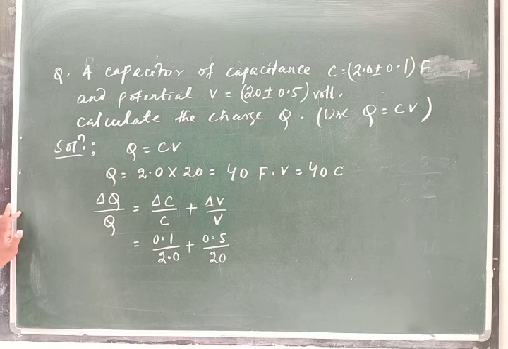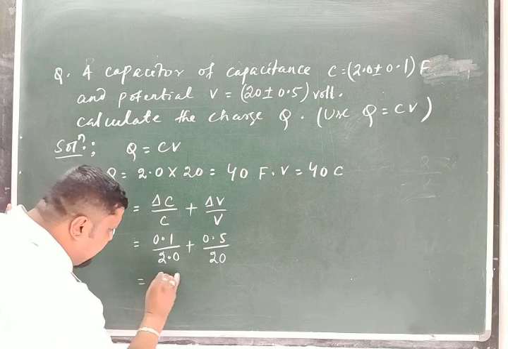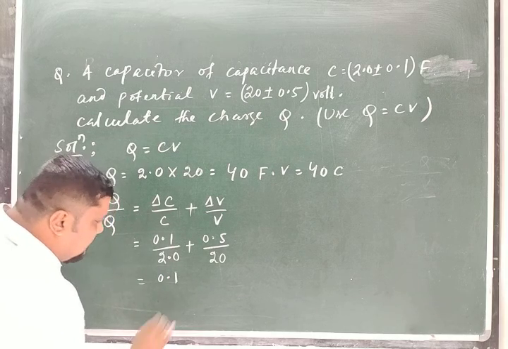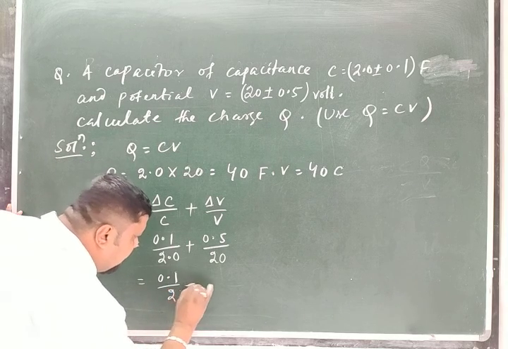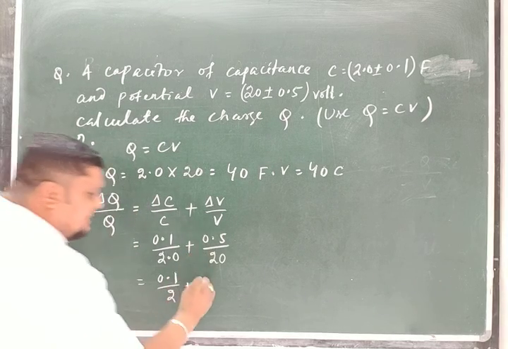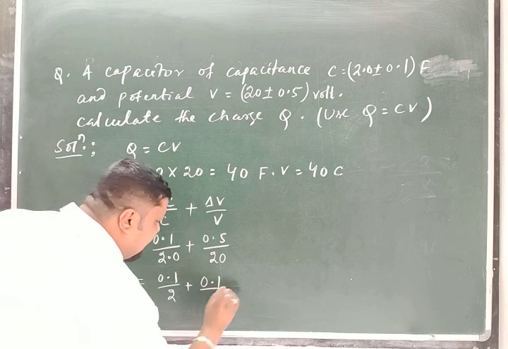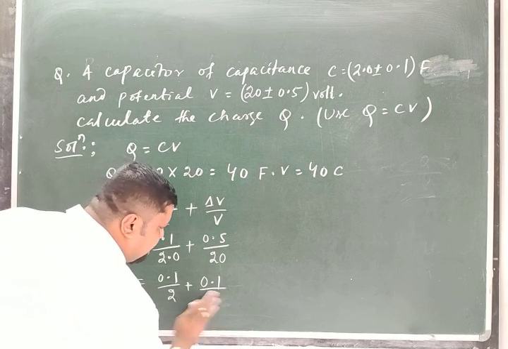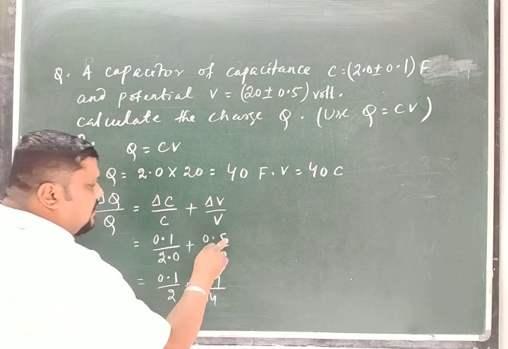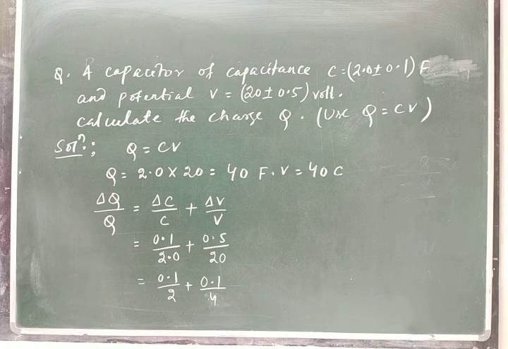So this is 0.1 by 2, plus, if you cancel that, 0.1 by 4, right? So 0.1 by 4.